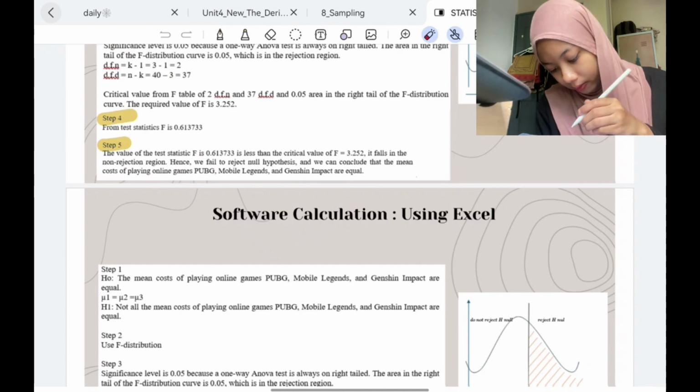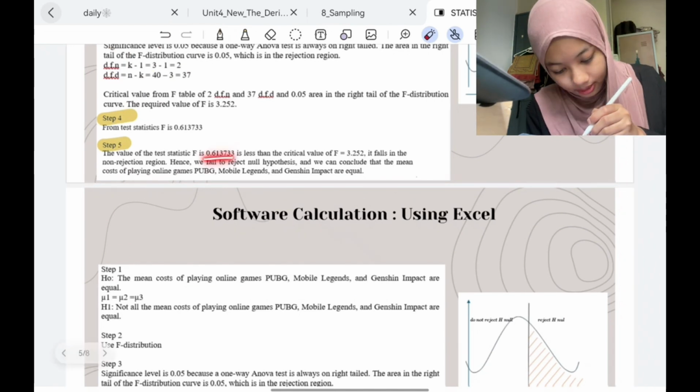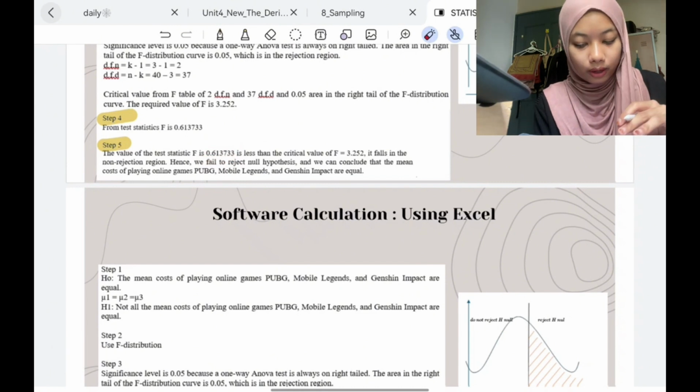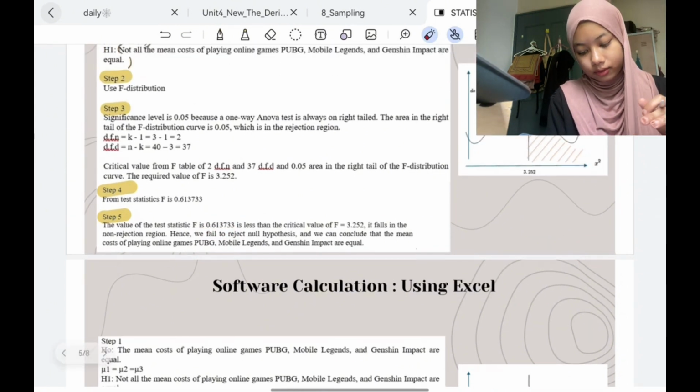Okay, and for step 5, we can say that the value of the test statistic F, which is this, is less than the critical value of F that we get from the F distribution table. So it falls in the non-rejection region.